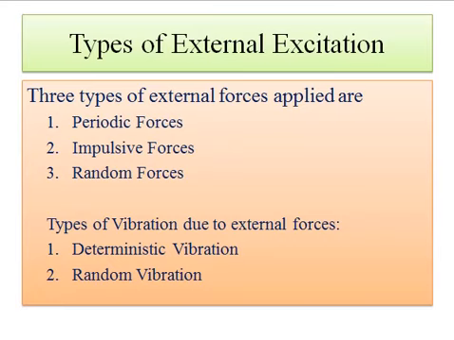Types of vibration due to these external excitation forces: that is deterministic vibration. If we know the magnitude of the external excitation force, then it is a deterministic vibration. And if we don't know the magnitude of the external excitation force, then it is a random vibration. Generally the earthquake is an example of random vibration.